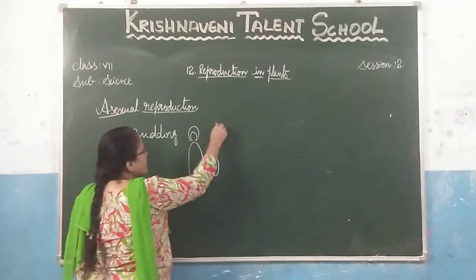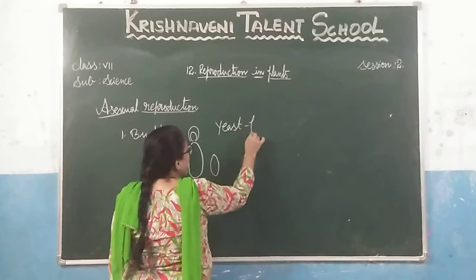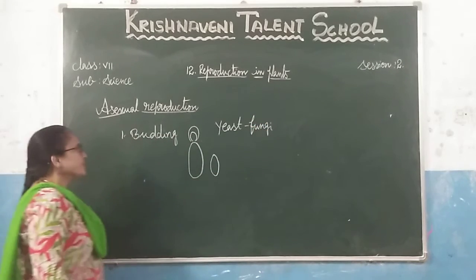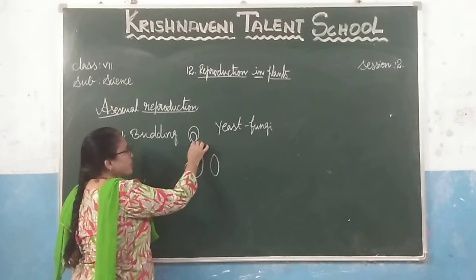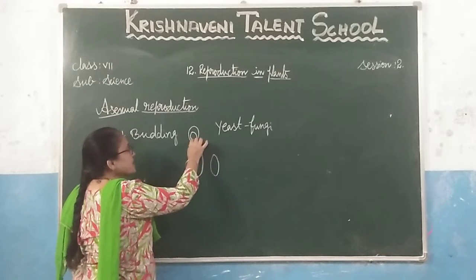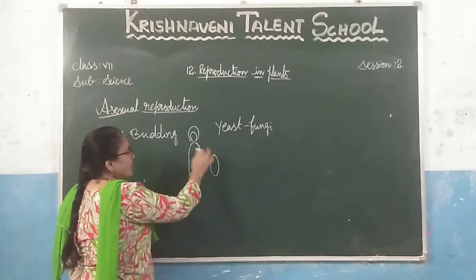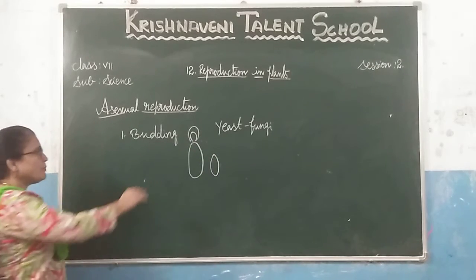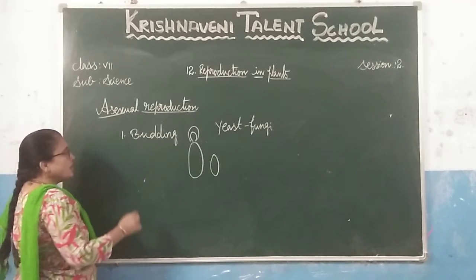This we can observe in the yeast plant. Yeast is a fungi plant, and it is also used in sweets. Understood? Budding: a small yeast plant produces some bulb-like structures. These bulb-like structures grow in size, separate from the parent plant and grow individually. Buds are produced, and because of that, this process is called budding.